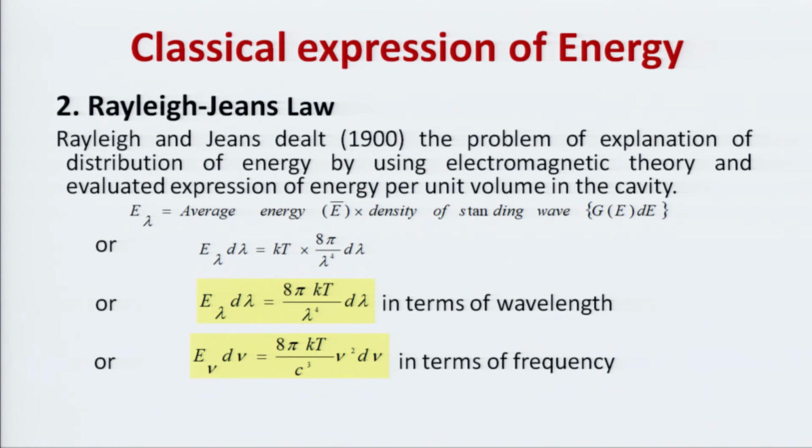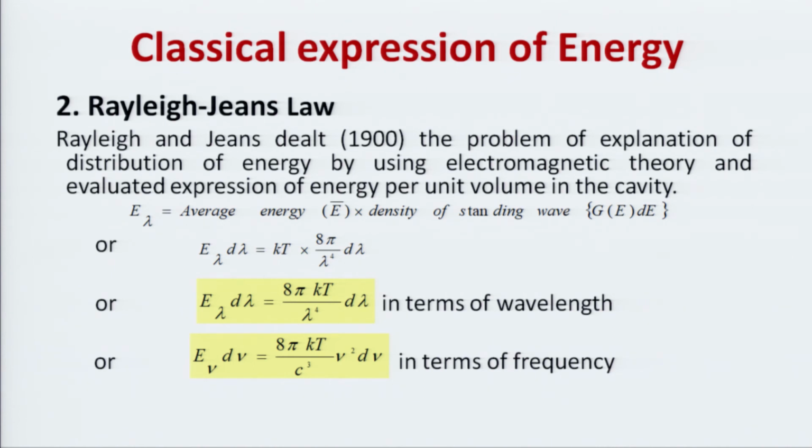E lambda d lambda is equal to kT, the average energy. The classical average energy is kT, that is half kT per degree of freedom, and so for 2 degrees of freedom, or 2 dimensions, it is kT. So kT into 8 pi by lambda to the power 4 d lambda, or E lambda d lambda is equal to 8 pi kT upon lambda to the power 4 d lambda in terms of wavelength.